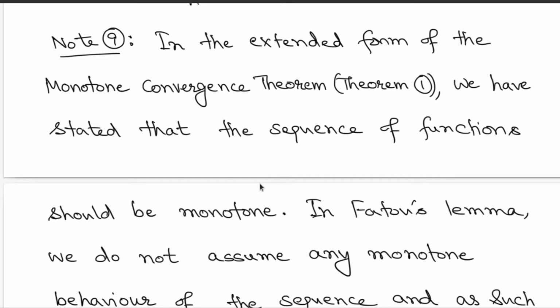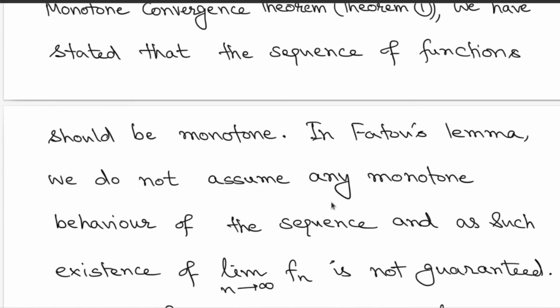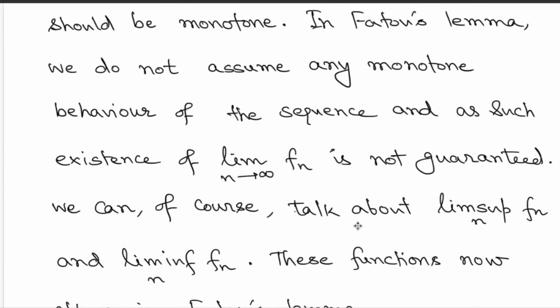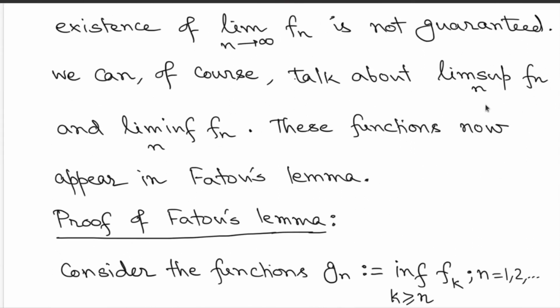Here in Fatou's lemma, we are not assuming any monotone behavior of the sequence. As such, the pointwise limit of the functions need not exist. However, what we can always talk about are the limit superior and the limit inferior of the sequence. These are the things appearing in the statement of Fatou's lemma.